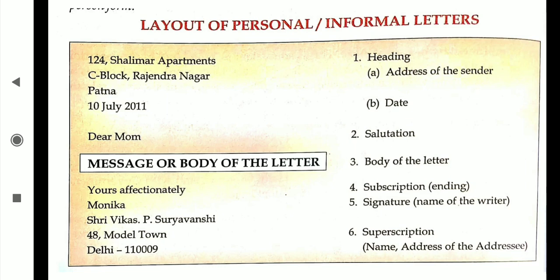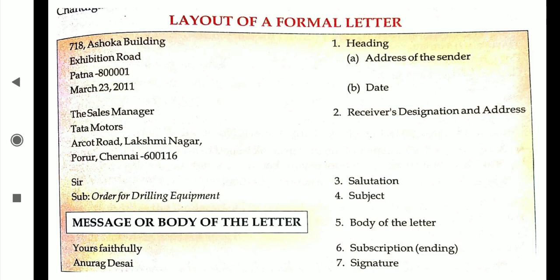Now the layout of the formal letter. What is the same? There is a little bit of change. What is the little bit of change? Firstly, we are going to write the address of the sender, and then the address of the receiver. What is the first address? The address of the sender. Suppose I am sending, then my address will come: Ashoka Building, Exhibition Road, Patna, pin code.